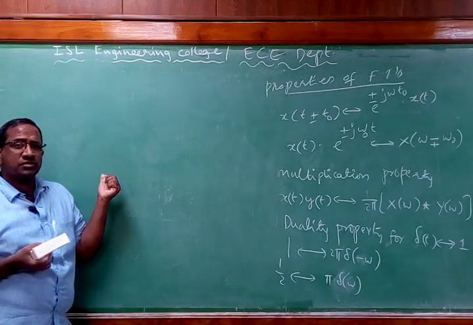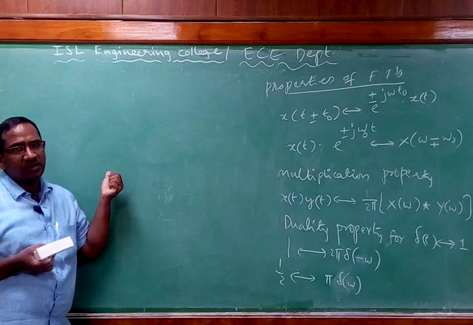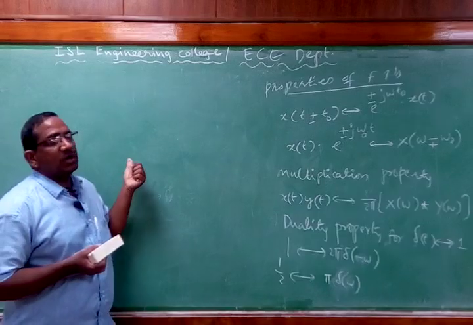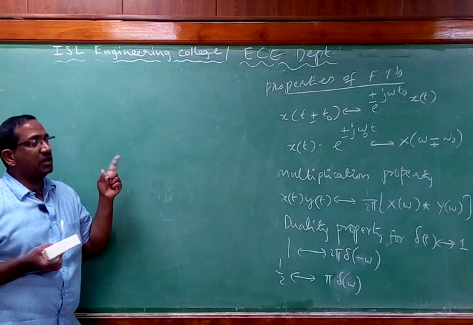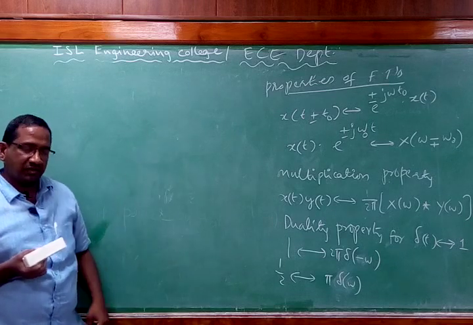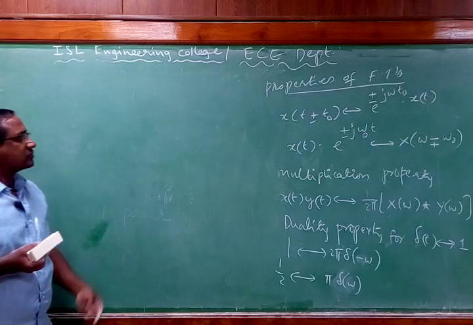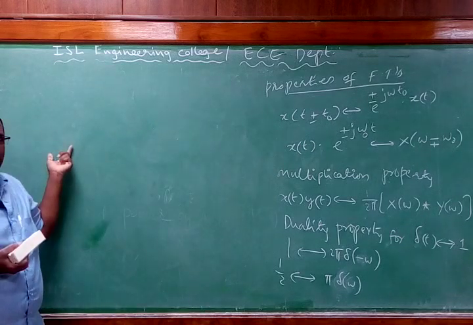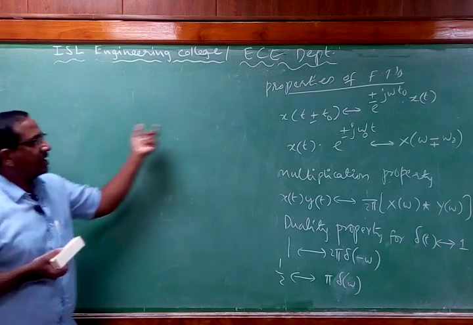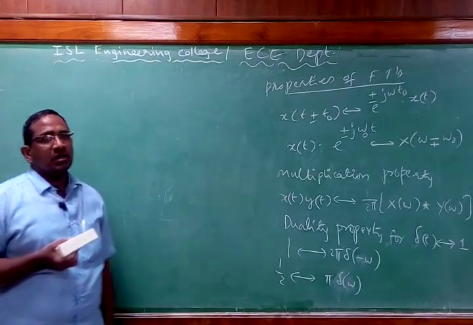Where is the modulation going to happen? Modulation is going to happen in the transmitter. What is a demodulator? The reverse of modulation is demodulation. Where will it happen? It will happen at the receiver. So we have transmitter, channel and receiver. In the transmitter we perform an operation called modulation. In the receiver we perform an operation called demodulation.